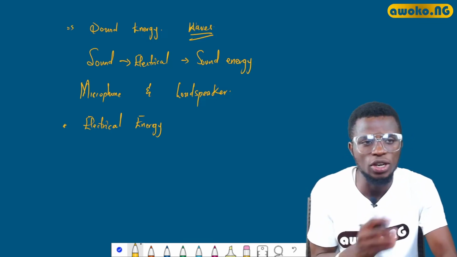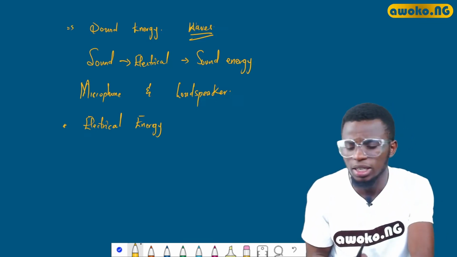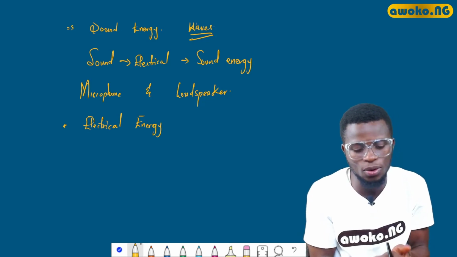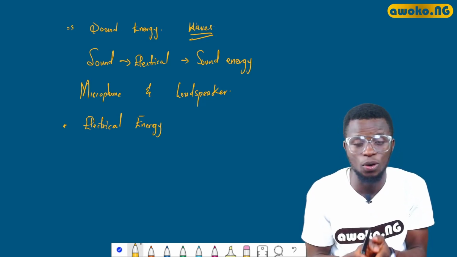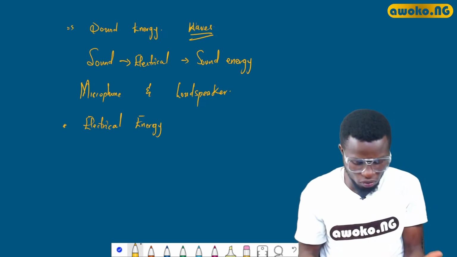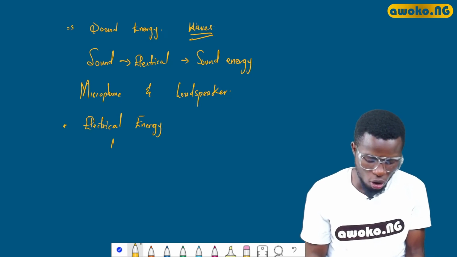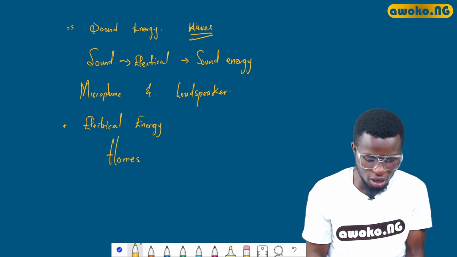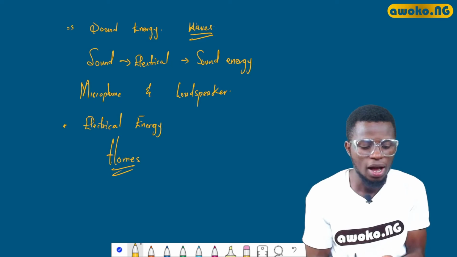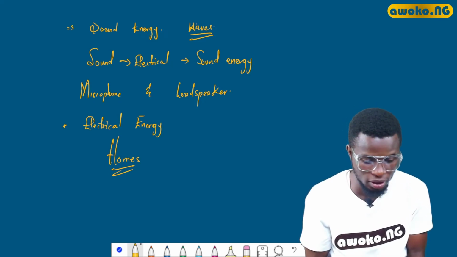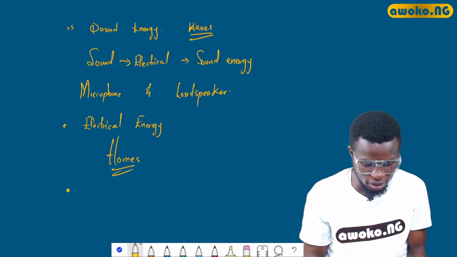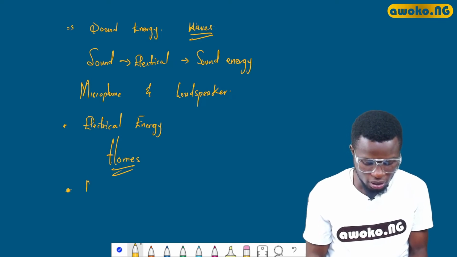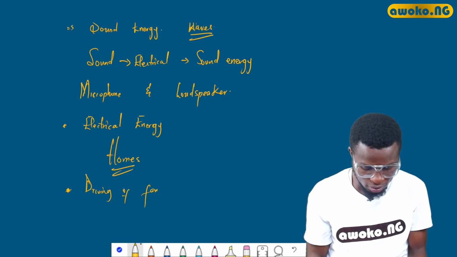We said electrical energy can be easily changed into another form of energy based on the application, and one of the applications is in our homes, in our various houses. For instance, we can see the conversion in the driving of fans.